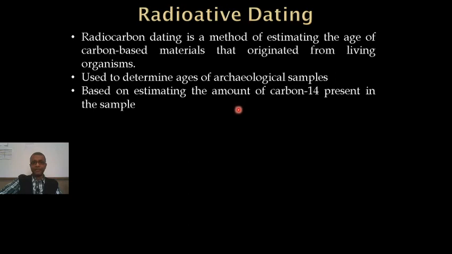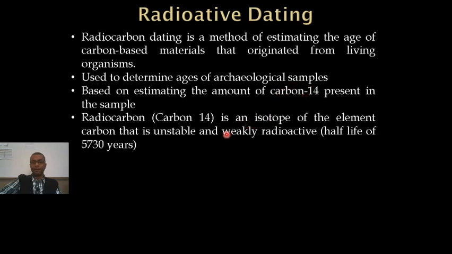What is happening here is that it's based on estimating the amount of carbon-14 present in the sample. Carbon-14 is an isotope of carbon which is unstable and weakly radioactive. It has a half-life of around 5,730 years.